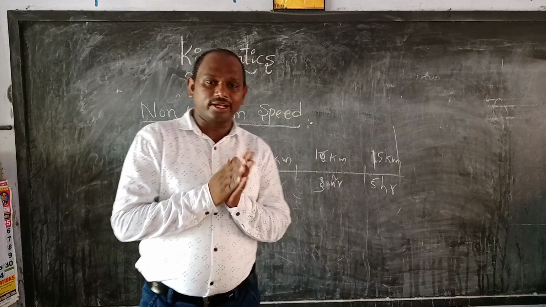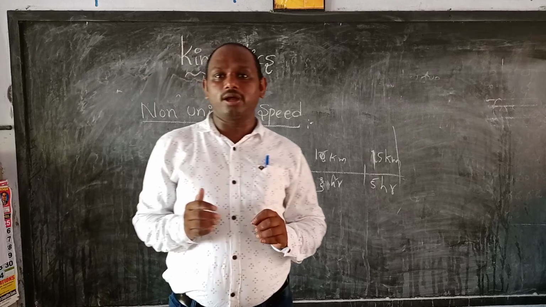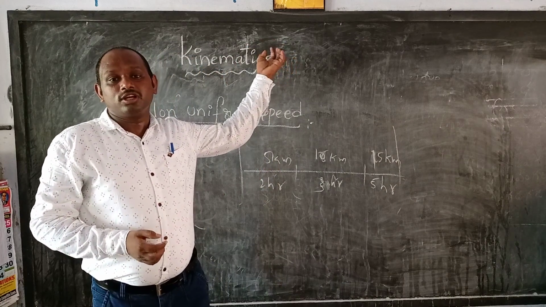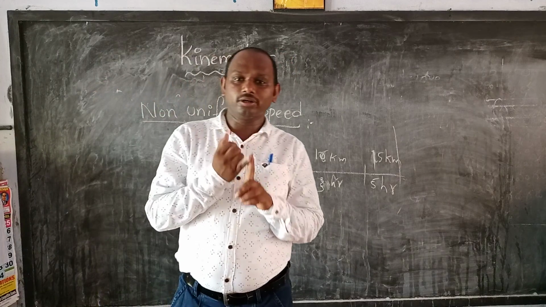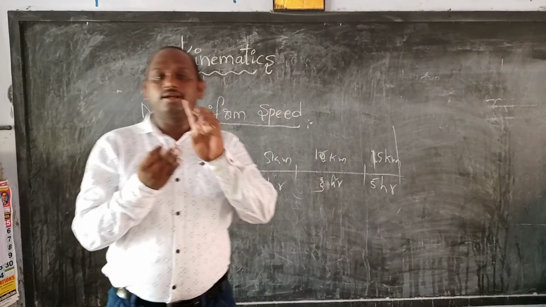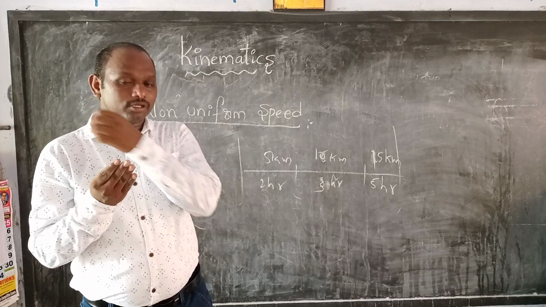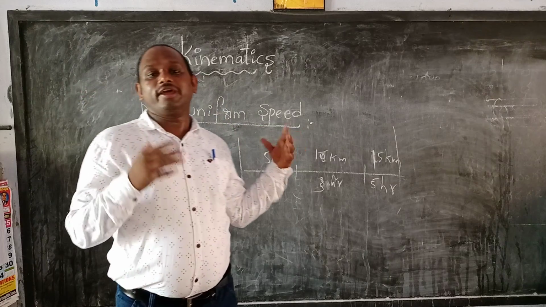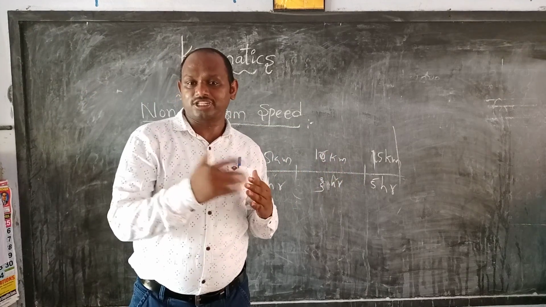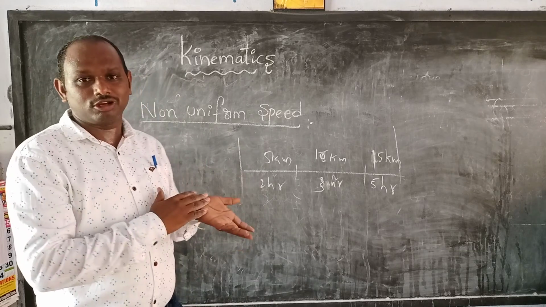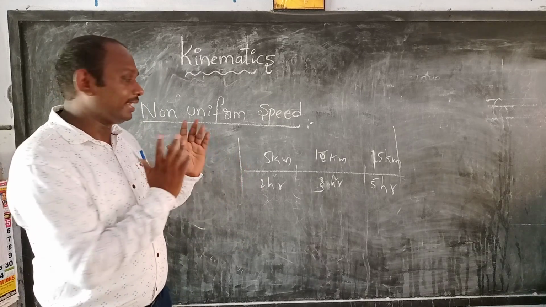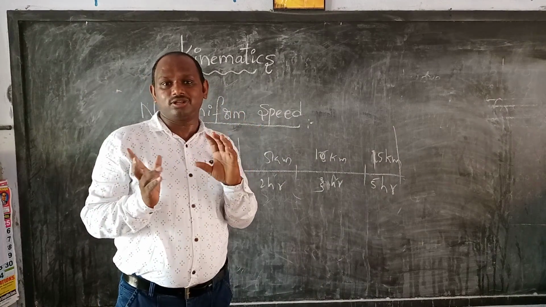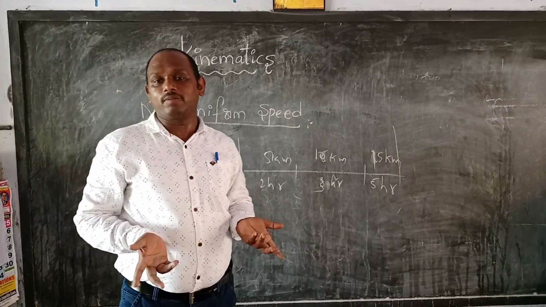Okay, once again listen all of you. Mainly our topic is kinematics. In kinematics, I will explain motion, rest, distance, displacement. These 4 are very important. In a straight line, distance and displacement are both equal, but in curvilinear motion, distance is not equal to displacement. The formulas for distance and displacement are also there.